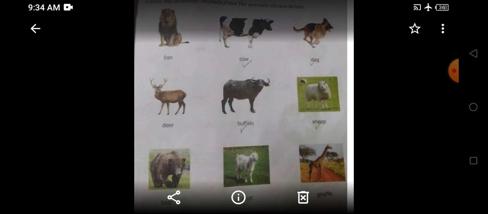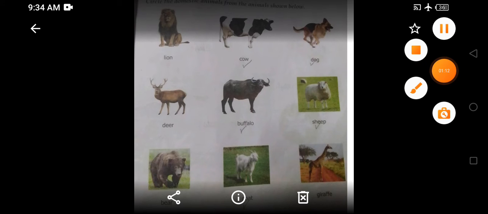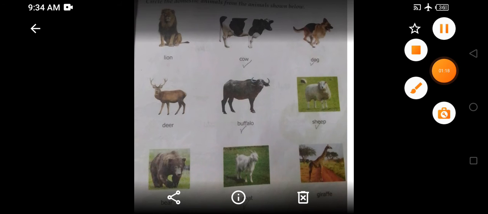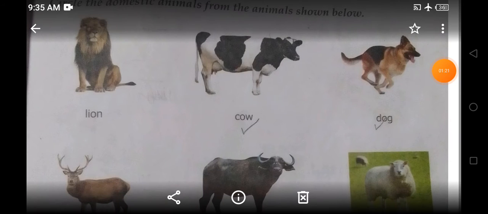So which animals are called domestic animals? Those animals which either live with you as your pets or those animals which work on the farm. These types of animals are called domestic animals. Now you have understood what domestic animals are. Domestic animals are those animals which live with us as our pets or which are found on farms.